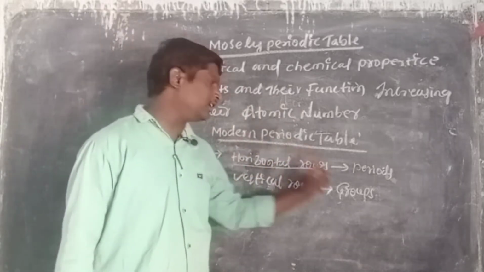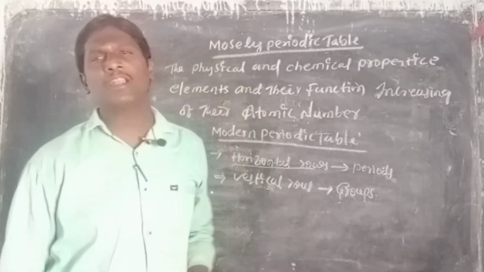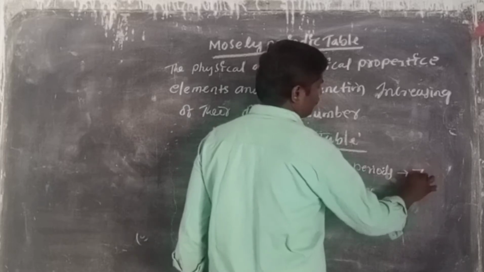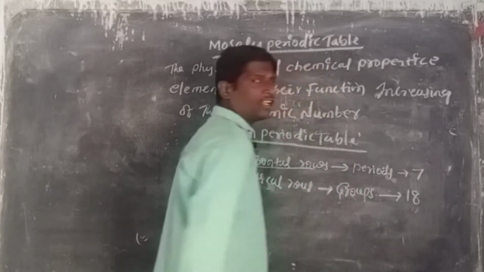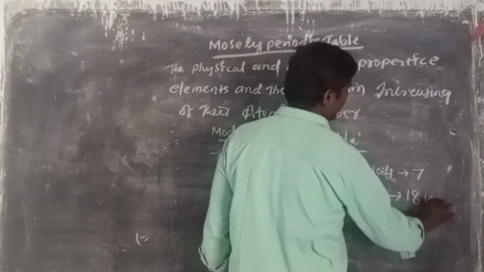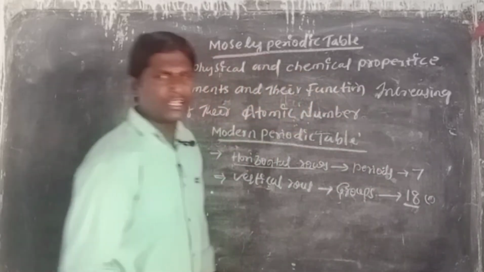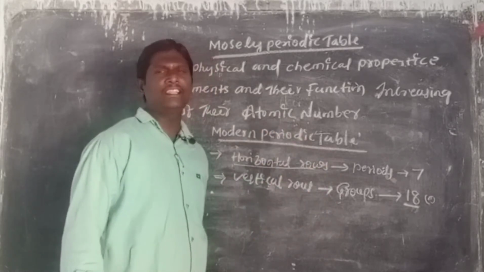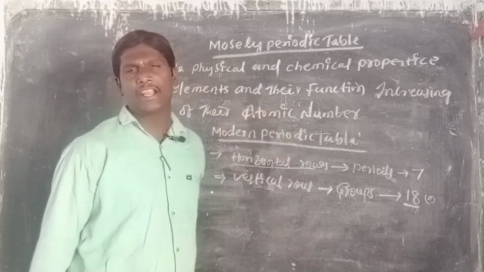What is present? Periods and groups. How many periods are present? How many groups are present? In total there are 7 periods, and there are 18 groups. What each of these means, what the 18 groups and the 7 periods are, will be discussed later. This is about the modern periodic table.